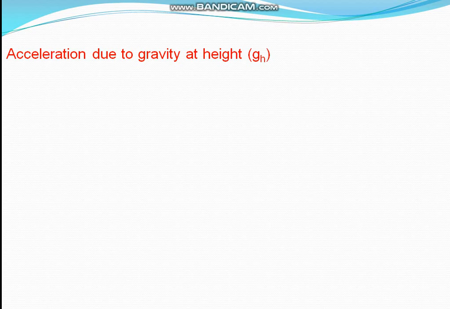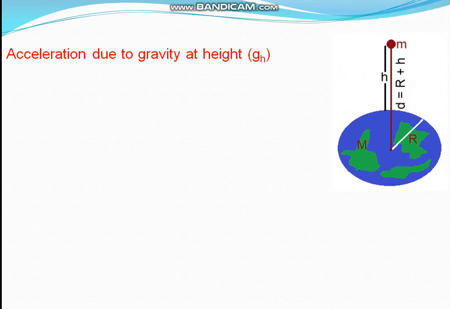Acceleration due to gravity at height. Here the acceleration due to gravity is denoted by g, and h is written as a subscript for height. Let's see the figure. Here the mass of the heavenly body is capital M. The radius of the heavenly body or the earth is capital R.